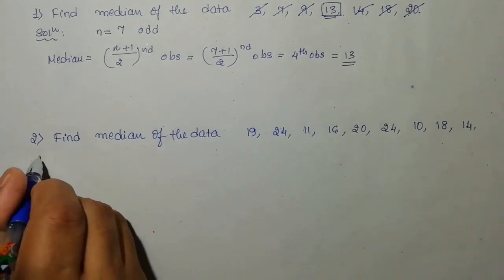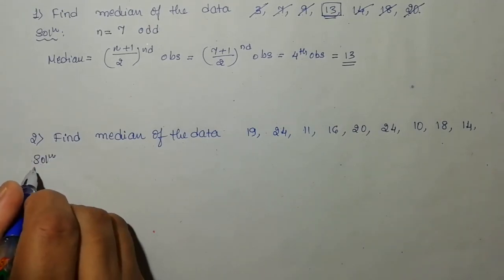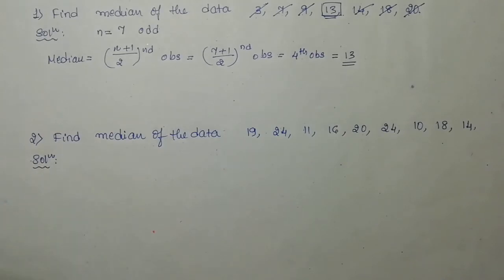So the first step is to arrange them in ascending order, meaning increasing order. I always prefer ascending order, but it's your choice; you can go with descending order also. If you write in descending order, you will get the same answer. So now I'm going to write in ascending order.